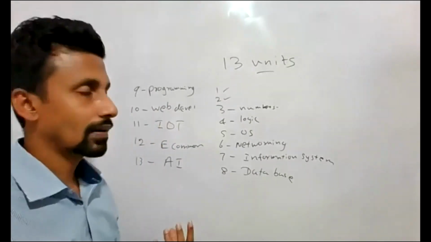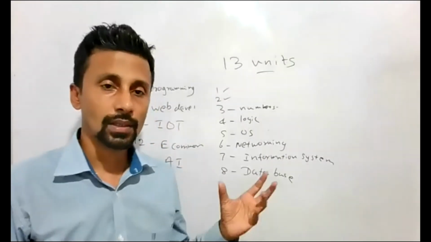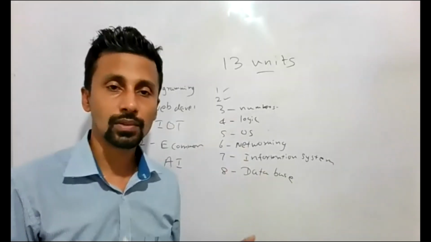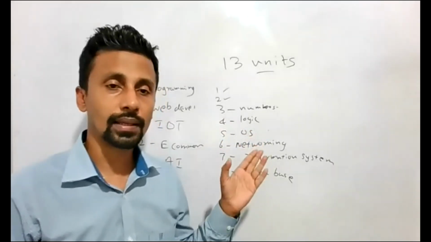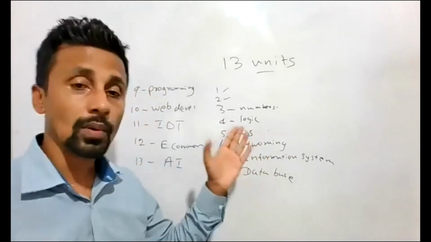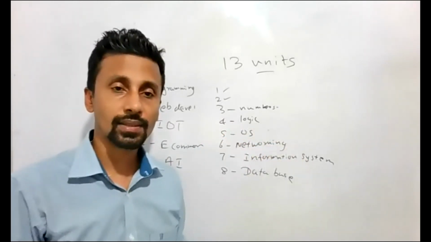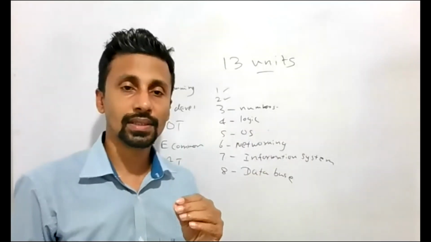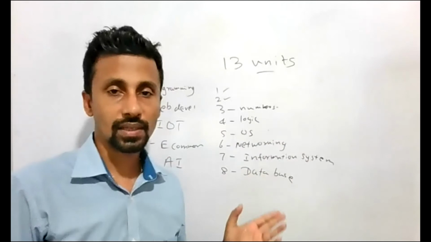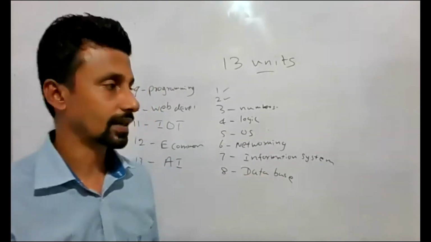So if you have done O-level ICT, you have touched most of them, but you have to go into details. In O-level ICT we were discussing only 5 logic gates, but here 7 are there. You are going into detail, right?